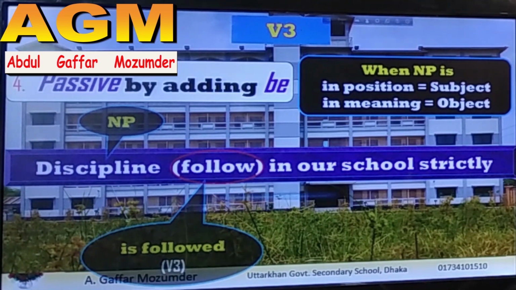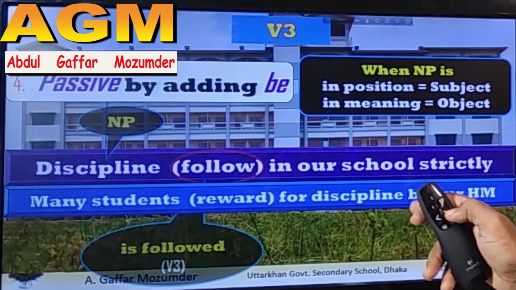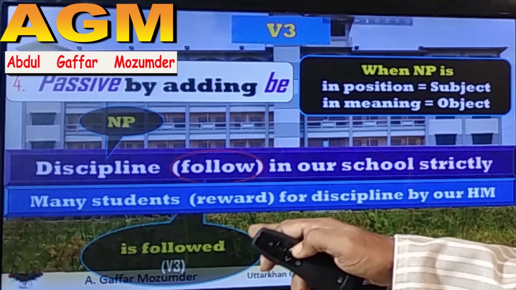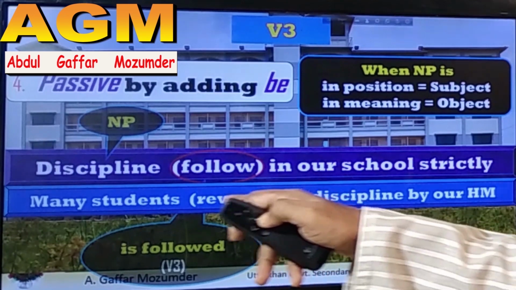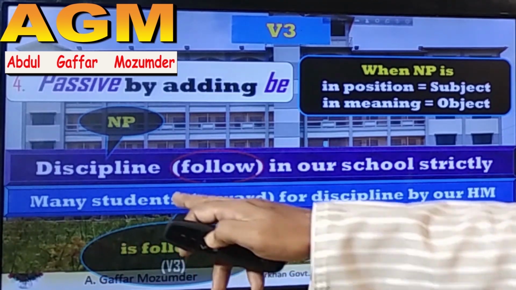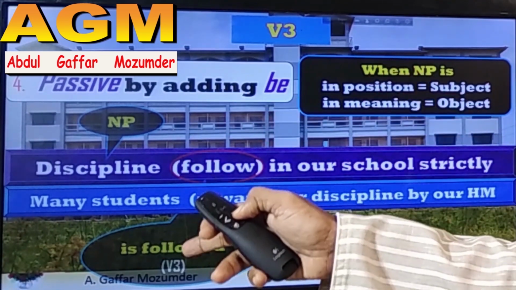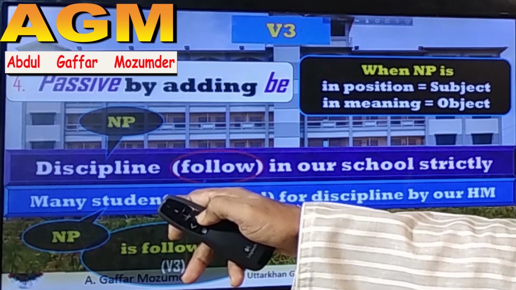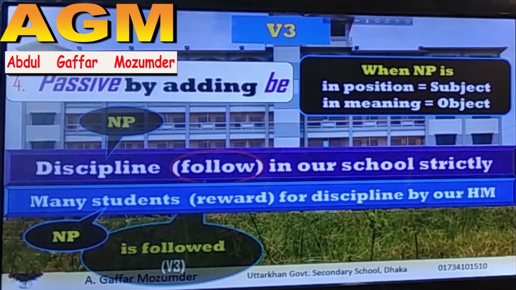Some more examples. Many students reward for discipline by our headmaster. Here the blank is reward, and there is no be verb. But many students is a noun here, the NP, and this noun isn't working here.